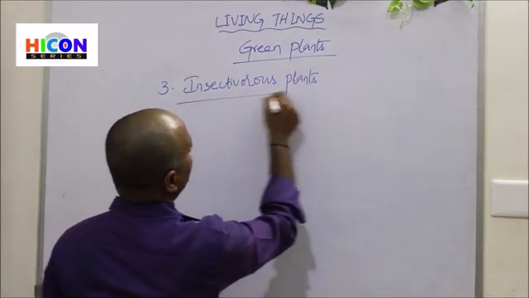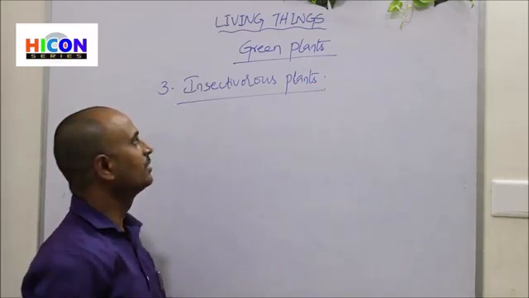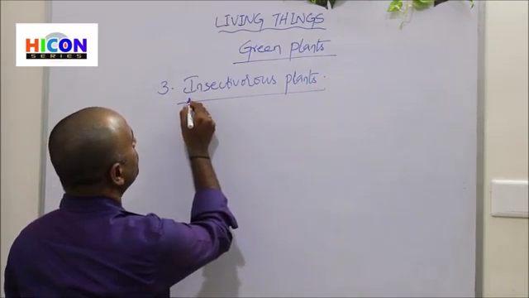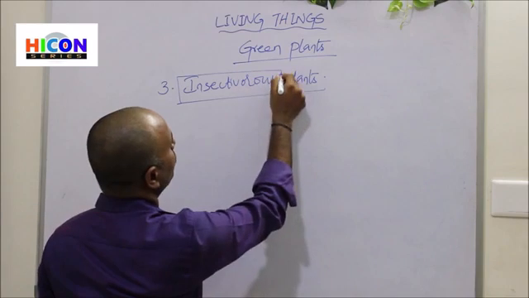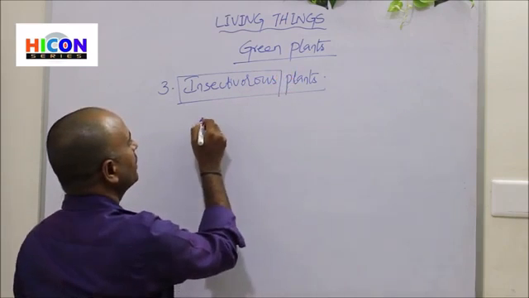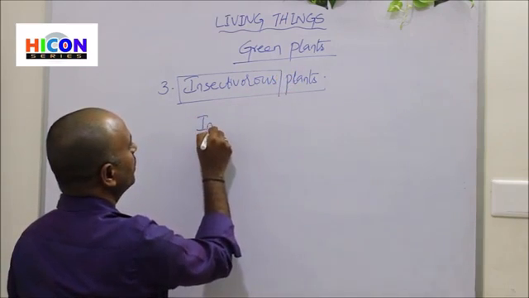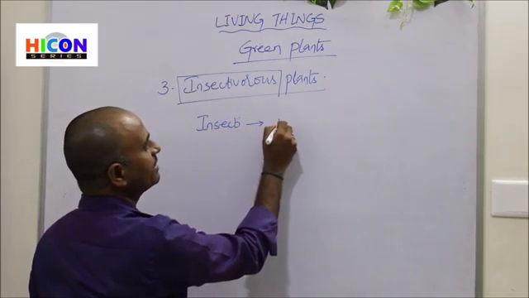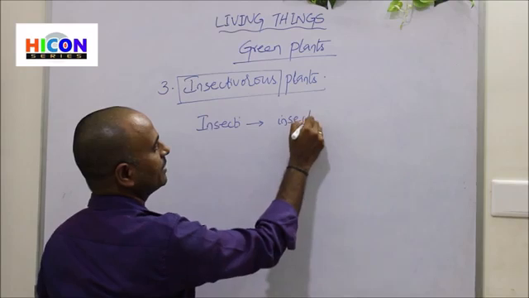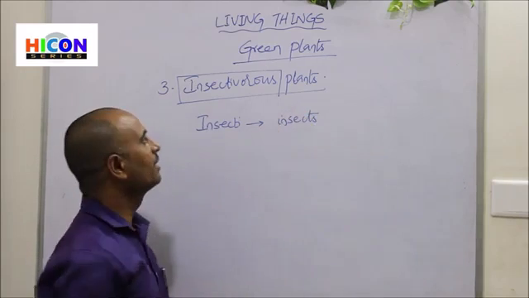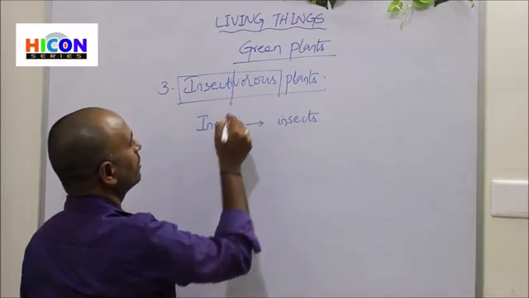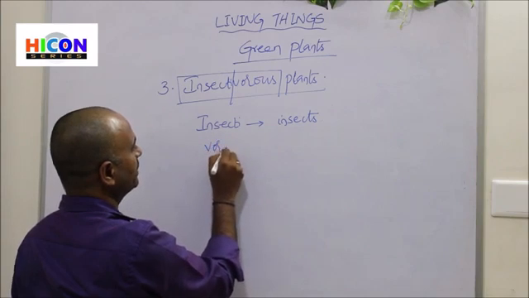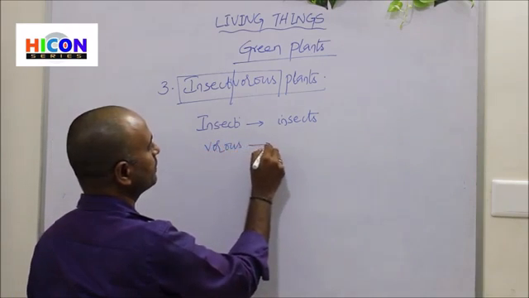So what are insectivorous plants? If you observe the word insectivorous, here the word insect means insects, and the remaining word, vorous, means eating.